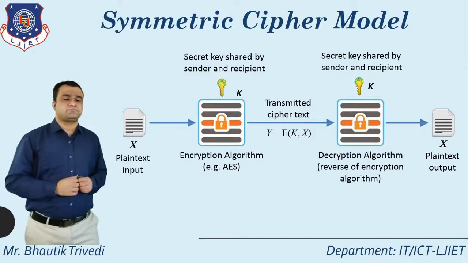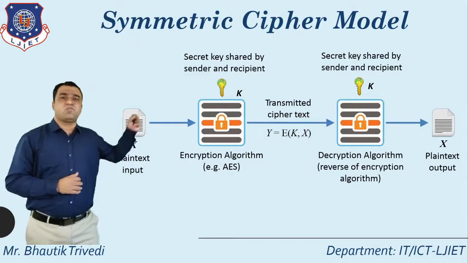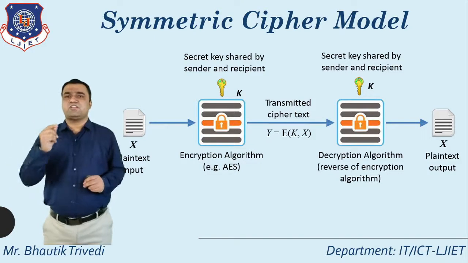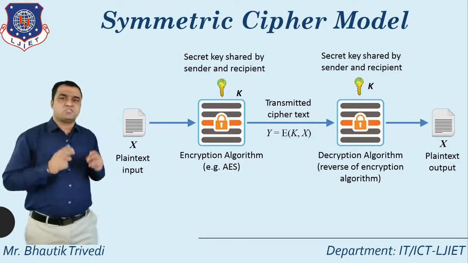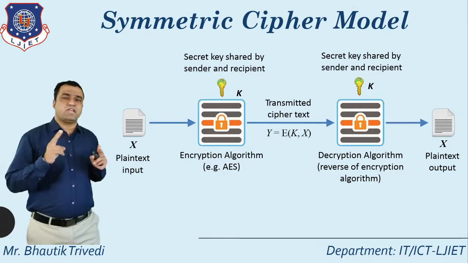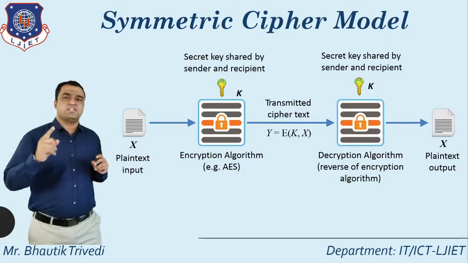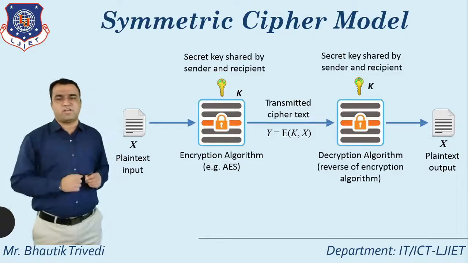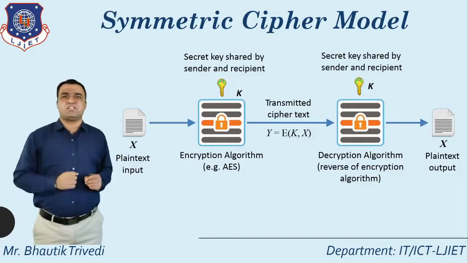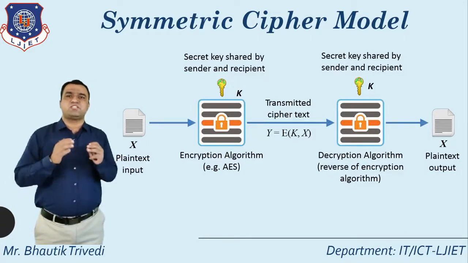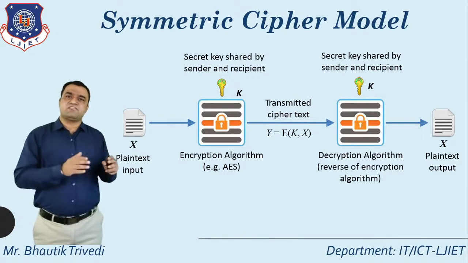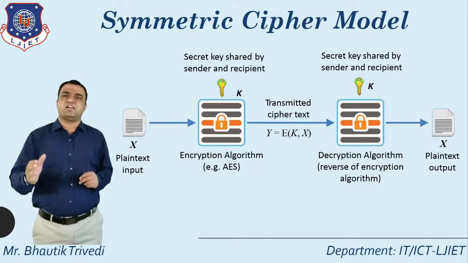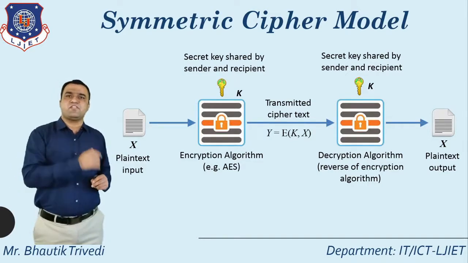After that, the symmetric cipher model. Whenever you talk about the information and network security subject, there are mainly two types of encryption. One is known as symmetric encryption, and the second one is known as asymmetric encryption. Must remember one thing: in symmetric encryption, the sender and receiver use the same key. But in asymmetric encryption, the sender and receiver use different keys.